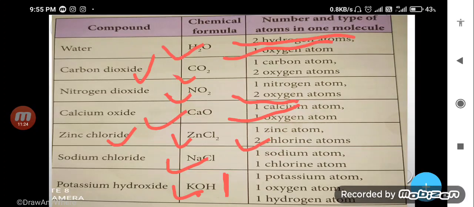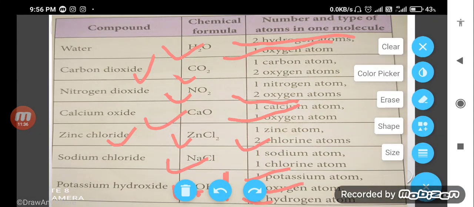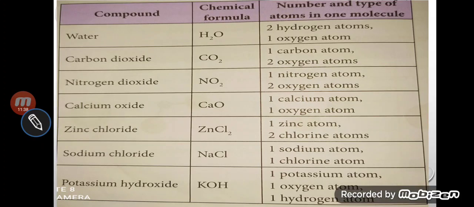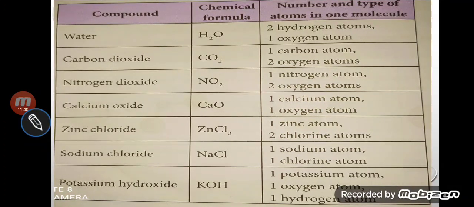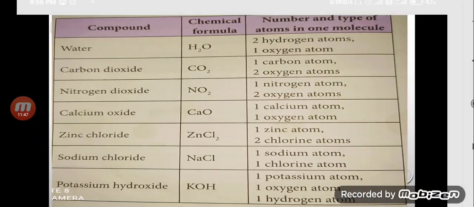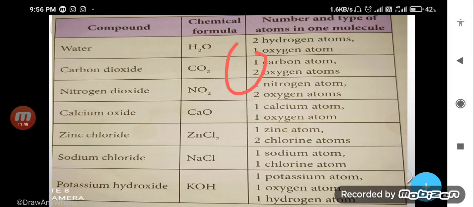All these are examples of compounds. Why are they compounds? Because they are made up of different kinds of atoms, and they can be called both compound and molecule.